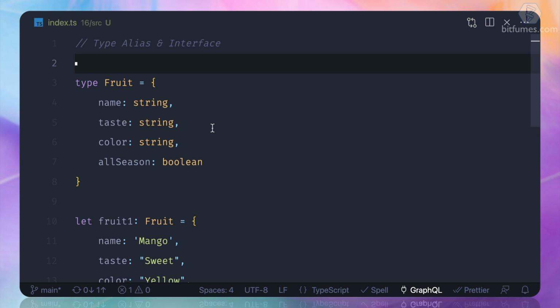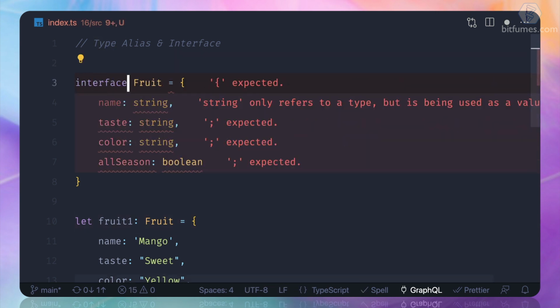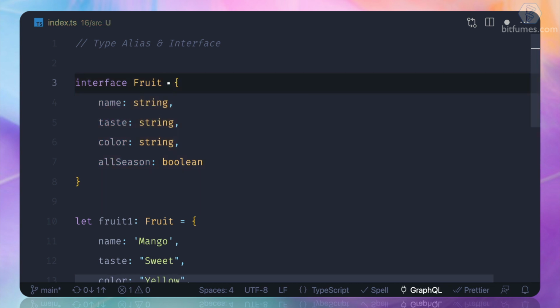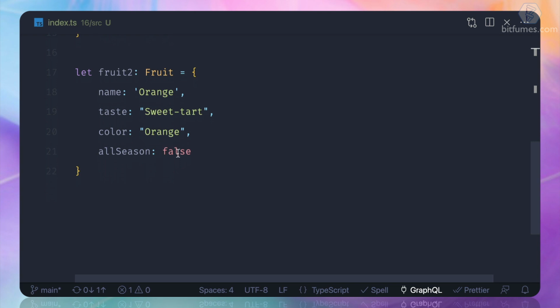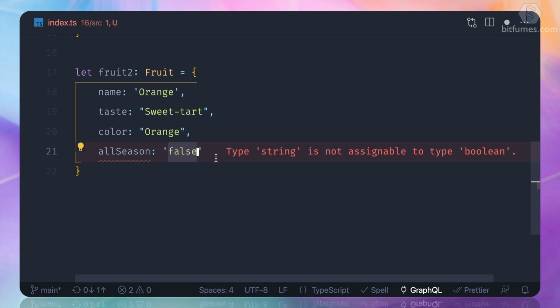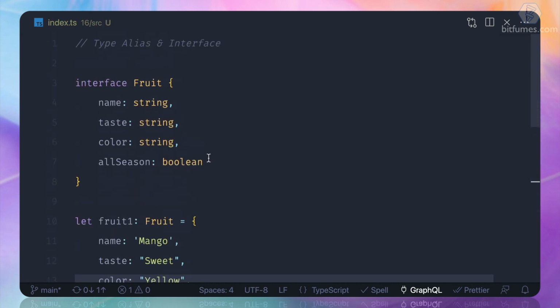So what is an interface? An interface is just like a type. What I can do is just turn this type into an interface, and I don't have to define it with the equal to sign. And you can see TypeScript is not complaining about anything. It's all okay. If I do some type mismatch, you can see TypeScript is complaining. So why do we have two ways of defining this alias kind of thing? One is type and the other is interface.